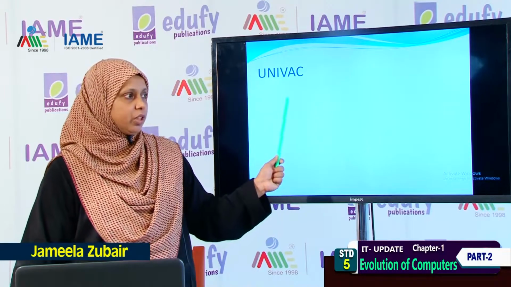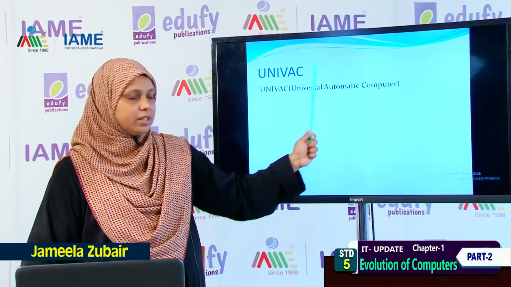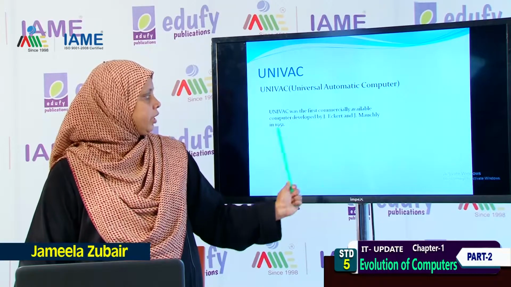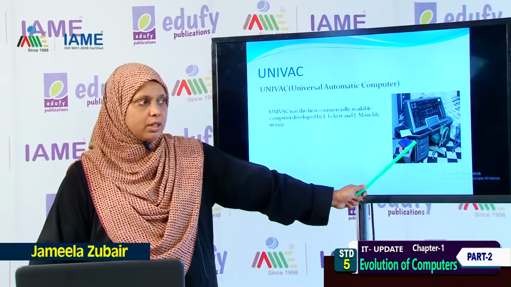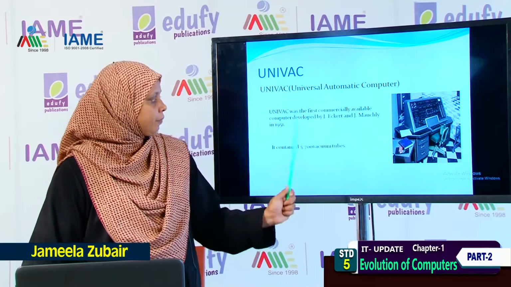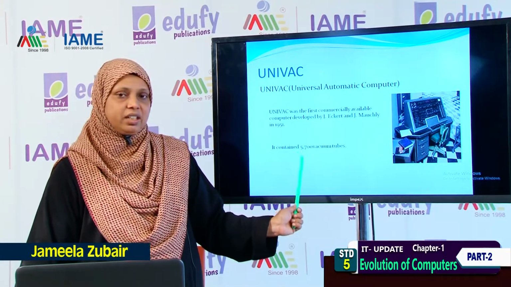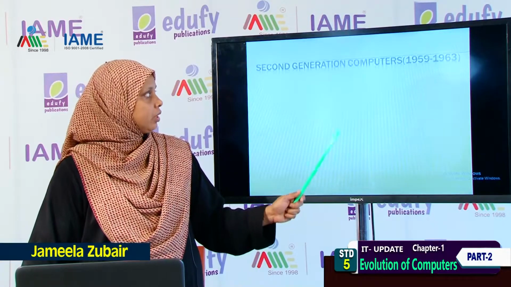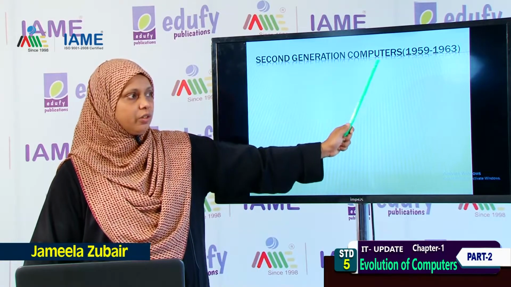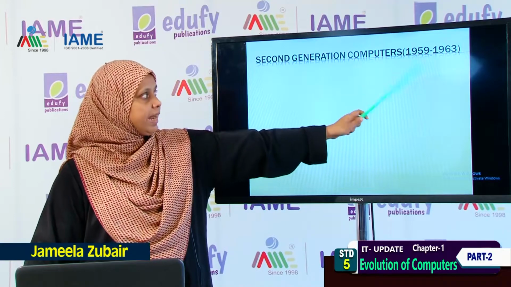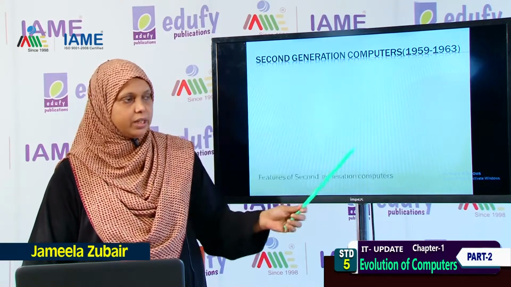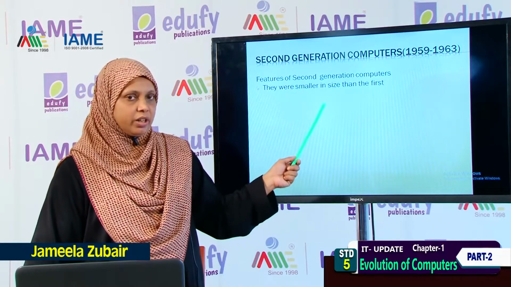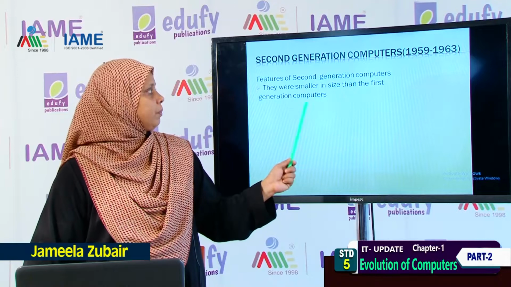Secondly, we studied UNIVAC, Universal Automatic Computer, developed by John Eckert and John Mauchly in the year 1951. This is the image of UNIVAC, and it contains nearly 5,700 vacuum tubes. Then we studied the second generation of computers, which was developed in the year 1959 and used up to 1963. They were smaller than the first generation of computers.